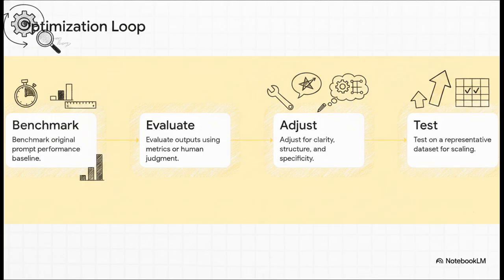Step 1 is benchmarking your baseline prompt so you have a concrete, measurable starting score. Step 2, you evaluate the output systematically, using either automated metrics or rigorous human judgment. Step 3, you adjust for clarity, structure, and specificity based on exactly where the model failed. And finally, step 4, you test it against a broad representative dataset to prove it actually scales beyond just a few lucky examples. You really shouldn't deploy to production until you've successfully run through this exact loop.